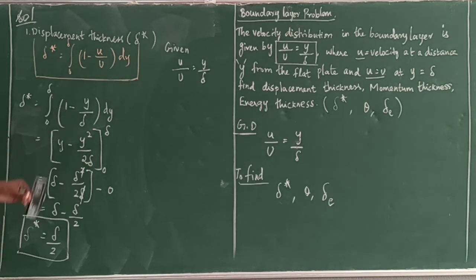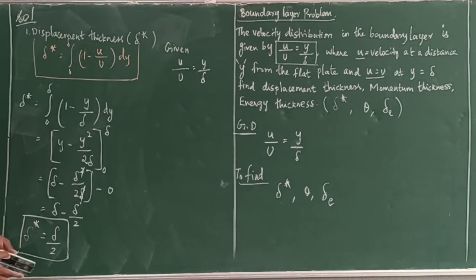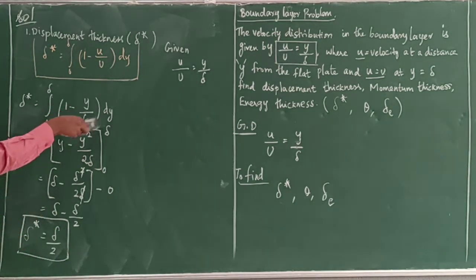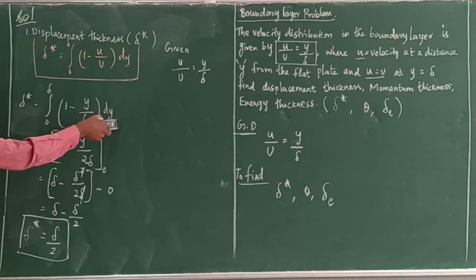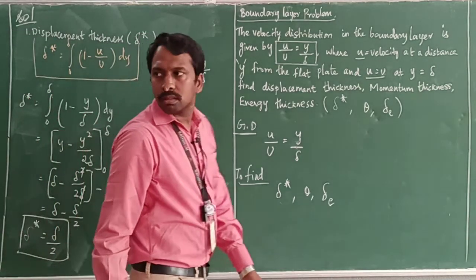Similarly, we need to find out the other two values: momentum thickness and energy thickness. In this, simply we are integrating with respect to y and substituting the limits, upper limit minus lower limit, then you can get the answer for displacement thickness. Next, we need to find out the momentum thickness.